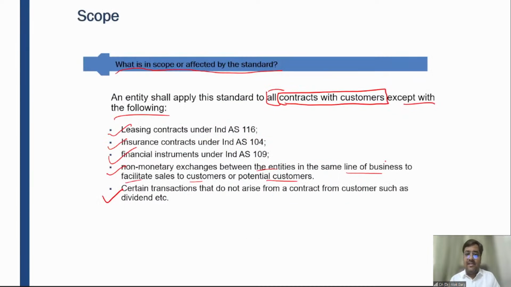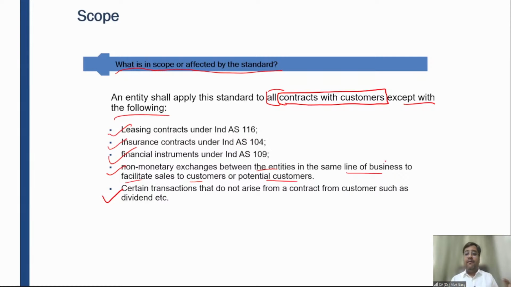We also discussed that whatever revenue is generated in this world will be recognized as per Ind AS 115, except for a negative list given in the standard. Except leasing contracts. Because if you are into a leasing contract and earning rentals, then Ind AS 115 is not the right standard for you. Ind AS 116 will be the right standard for you, right?